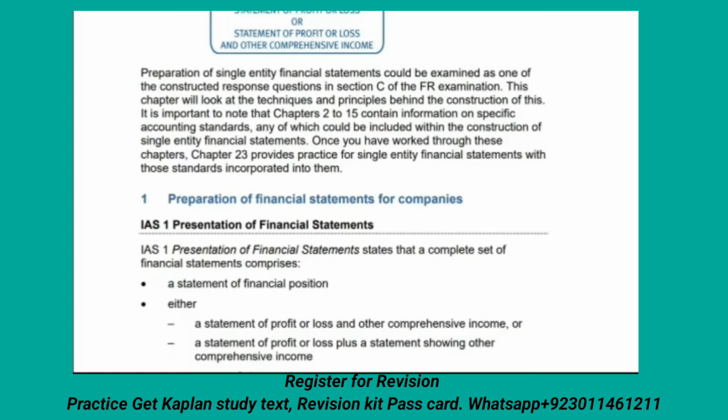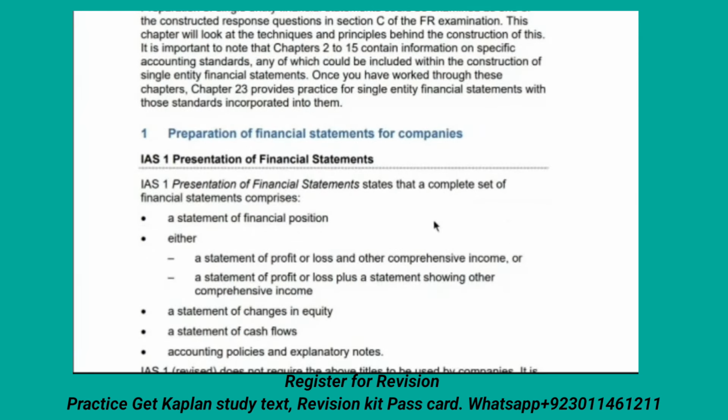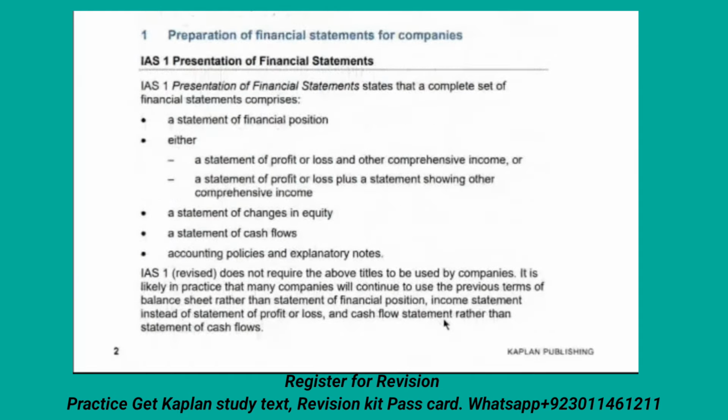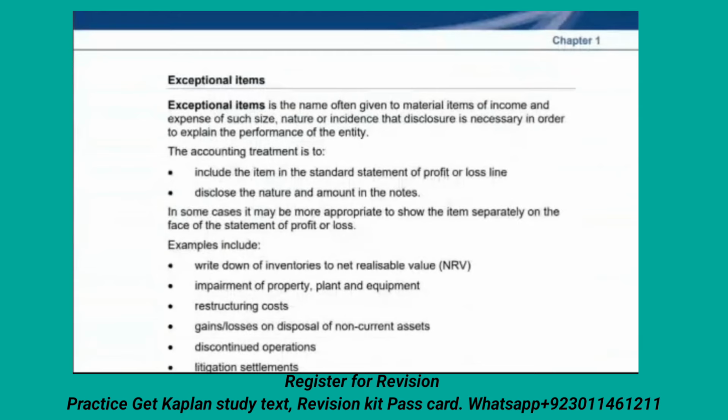So this is the extra mark strategy you have to keep in your mind. Under the representation of financial statements, it says the financial position, either a statement of profit or loss or a statement of profit showing other comprehensive income. These things are the written parts you have to go through. These are the basic things.